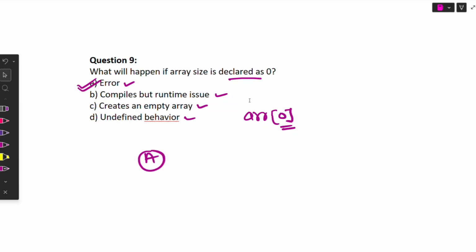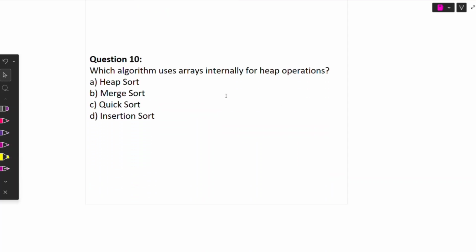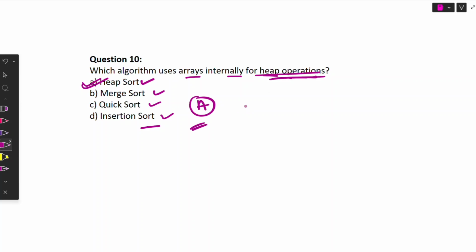Now moving to question number 10. Which algorithm uses an array internally for the heap operation? The options given over here are heap sort, merge sort, quick sort and insertion sort. So option A is correct, heap sort uses the heap operation. Okay, we have solved our 10 questions.